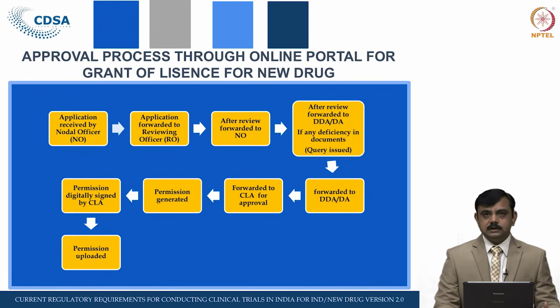Once the central licensing authority sees that the application is complete in all manner, it may grant the license, and the permission is generated online. This permission, digitally signed by the central licensing authority, is uploaded onto the website, where it can be seen or downloaded by the applicant. So, this is the online procedure.